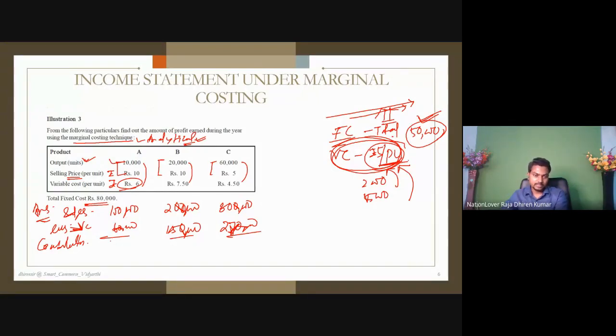1 lakh minus 60,000, 40,000. Sorry, the pen usually works well, today it's not working, no problem. This is 50,000. 2 lakh minus 1 lakh 50,000, 50,000. 3 lakh minus 2 lakh 70,000, 30,000. This much of contribution. Understand the point?